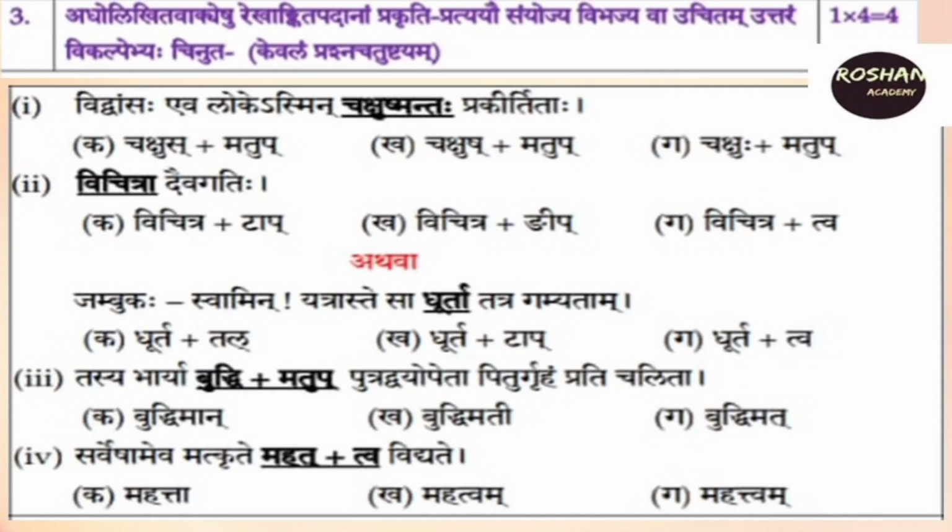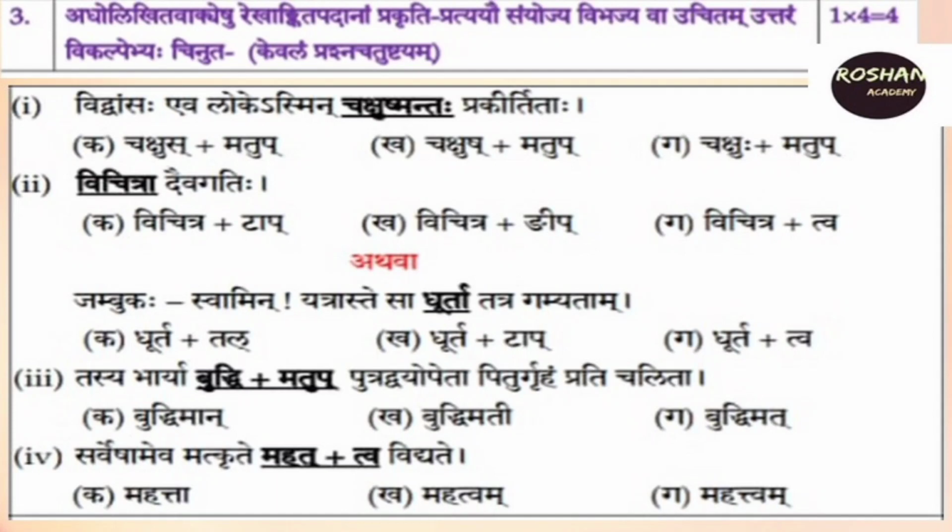When we go to the second question, Vijitra Devagatihi. Vijitra plus tap, Vijitra plus neep, Vijitra plus twa. These are the options. First option, Vijitra plus tap. In the underlined word Vijitra, Dirgha is coming. Actually, in tap pratyaya, it is like that, it comes in the last part. So, which is the correct option? Vijitra plus tap is the right option.